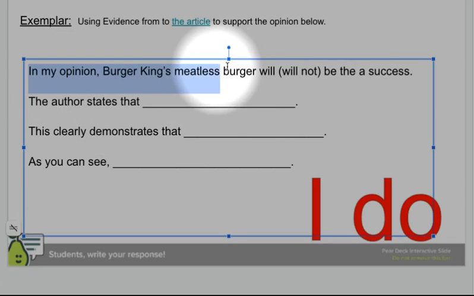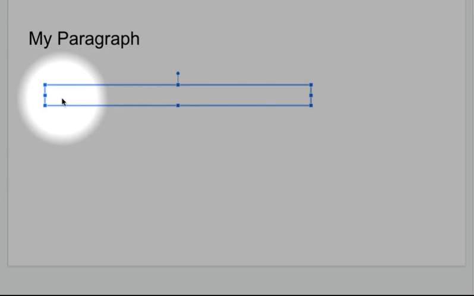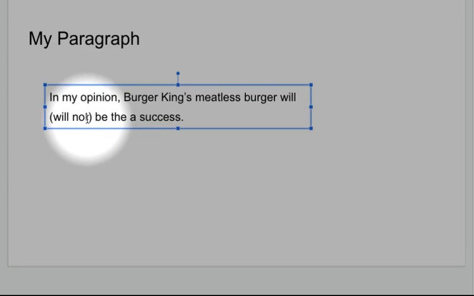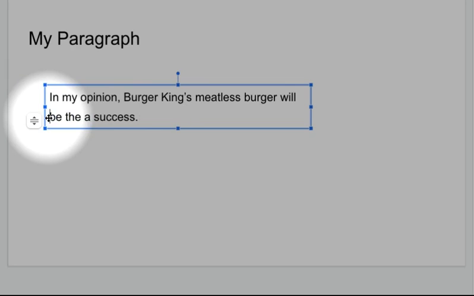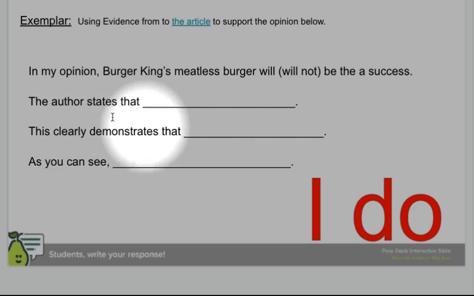So I need to decide what is this and what do I think? I think that it's true. I think Burger King's meatless burger will be a success. So my opinion is going to be in the positive. In my opinion, Burger King's meatless burger will be a success. I have to know that because now I'm going to support my opinion.